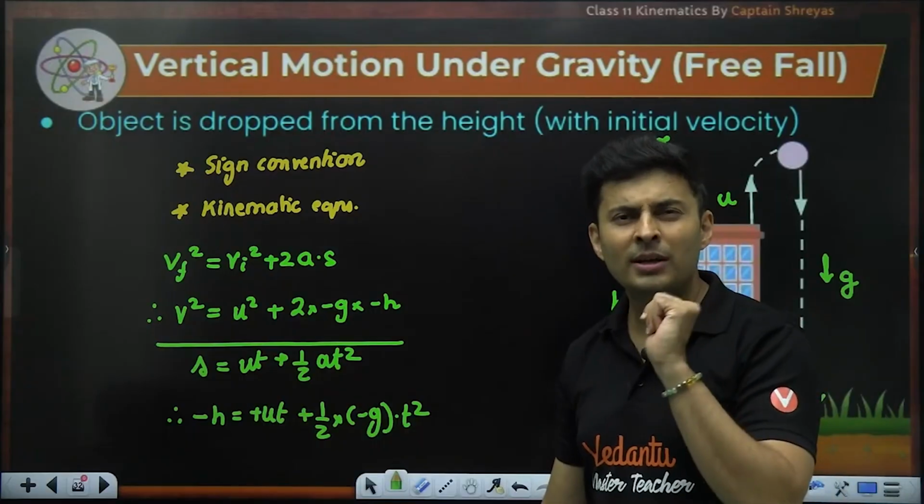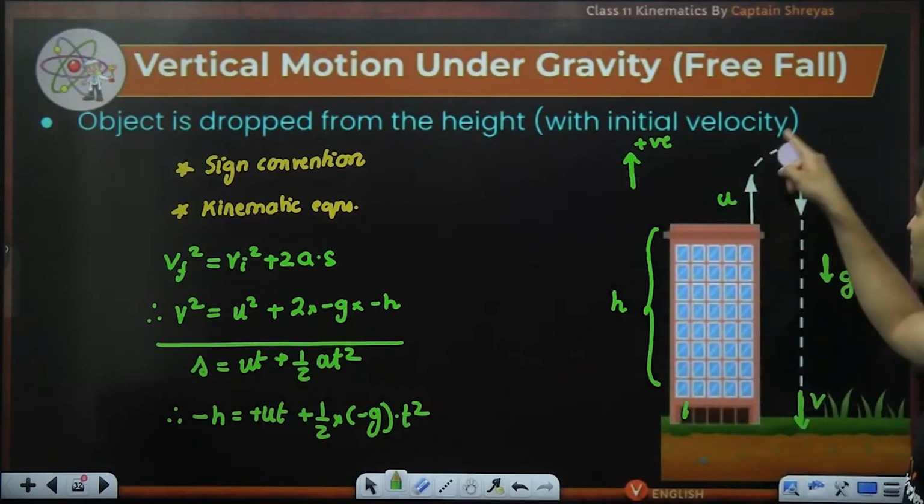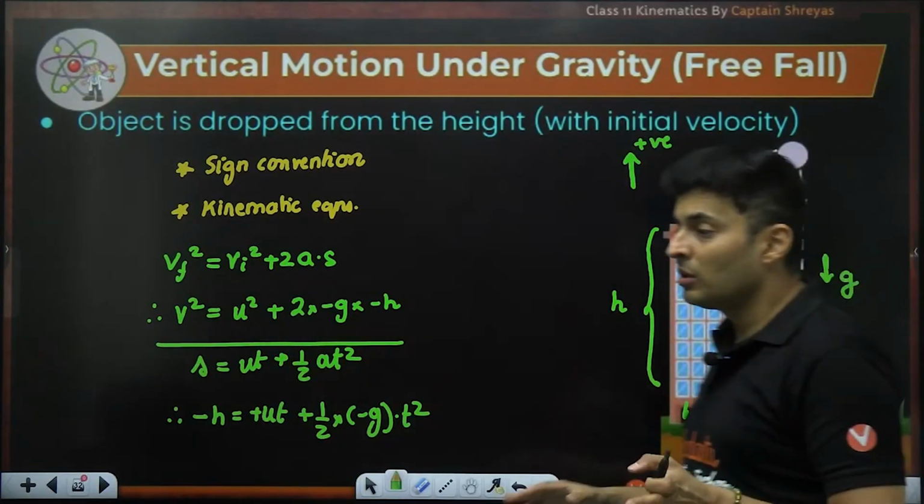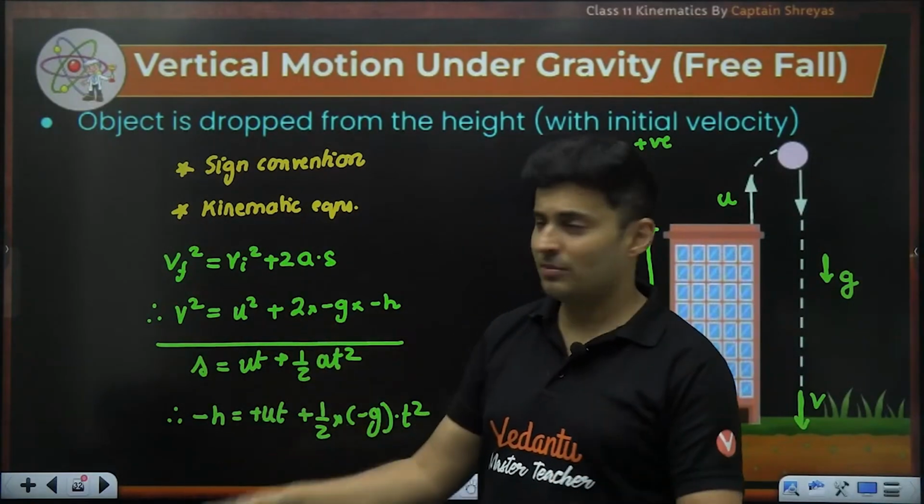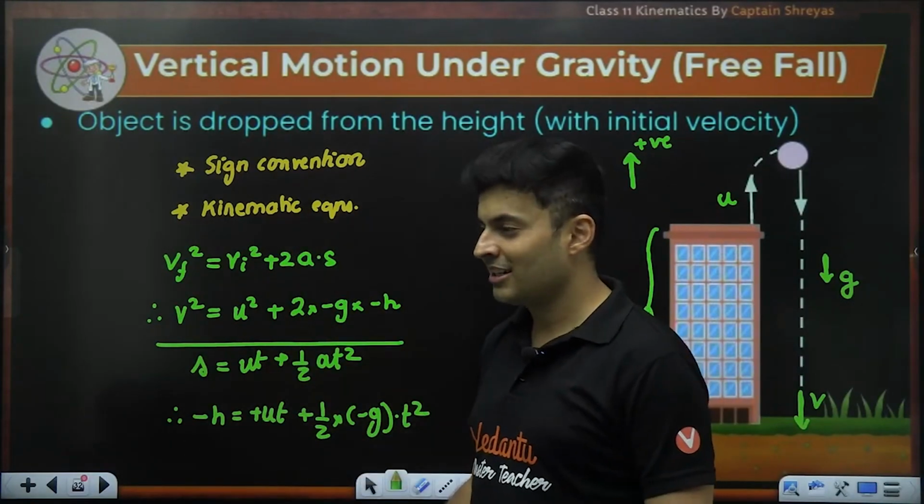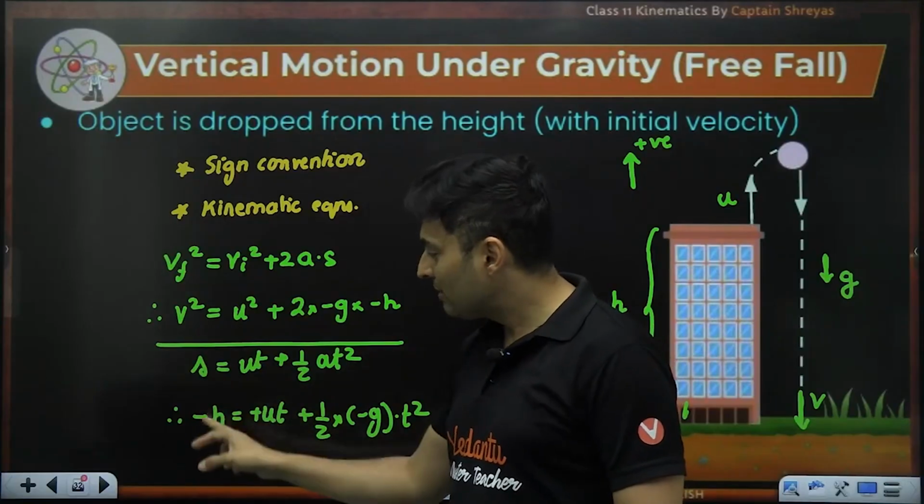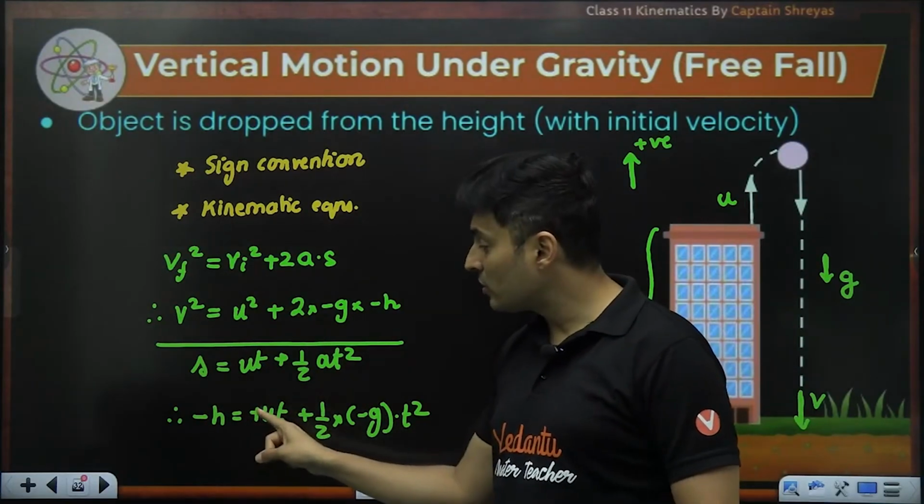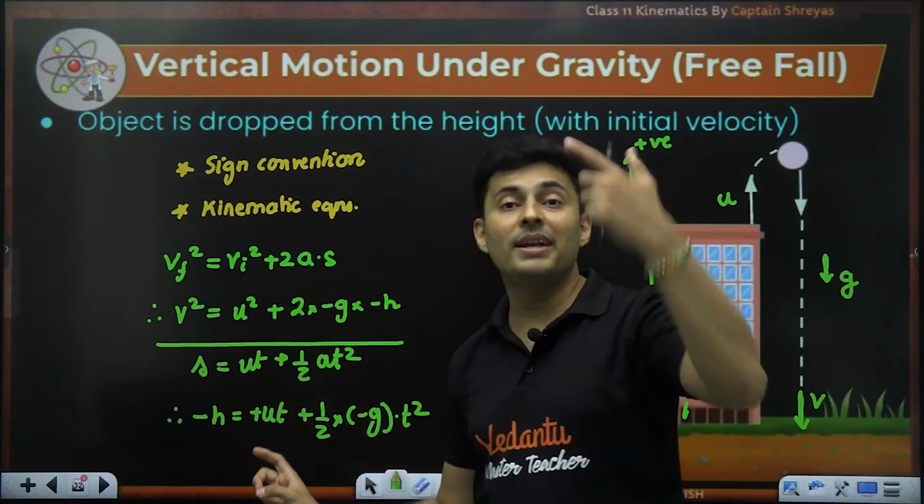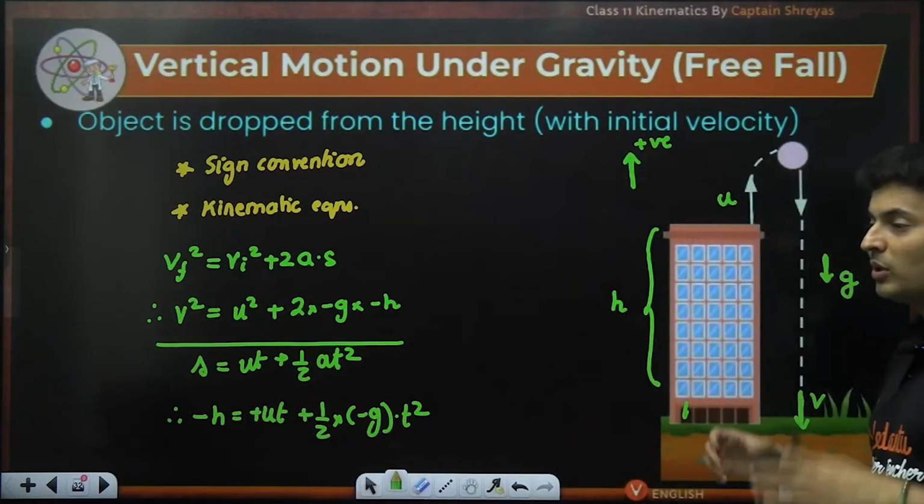Sir, but won't it give me wrong answer, sir? Because first it is going up and coming down. Don't worry. The kinematic equations know this, and they know this because you're following the sign convention. It knows that displacement is negative, that means you have come down. The initial velocity is positive, so it is plus. So it accommodates automatically. That's the beauty of maths.